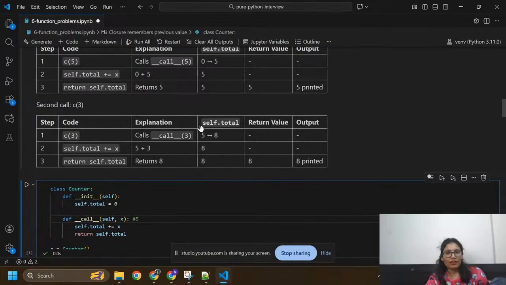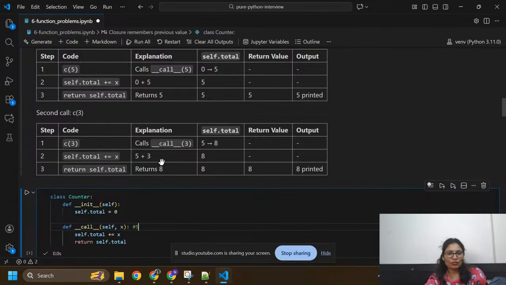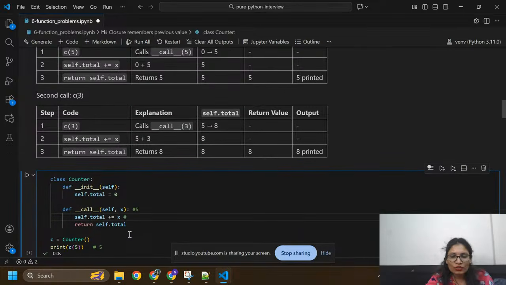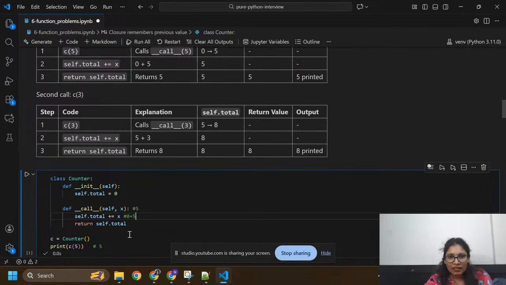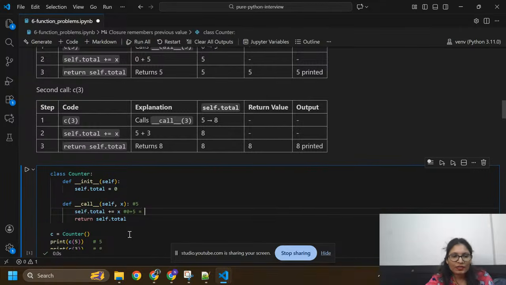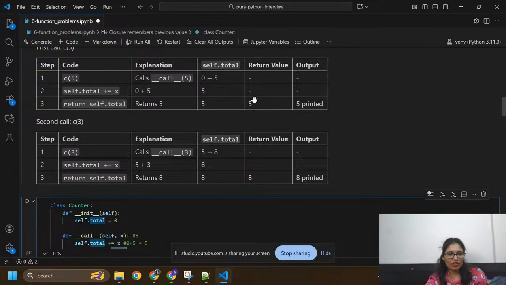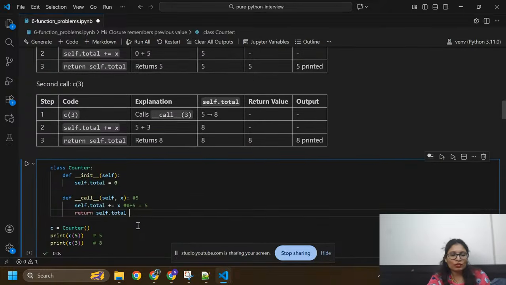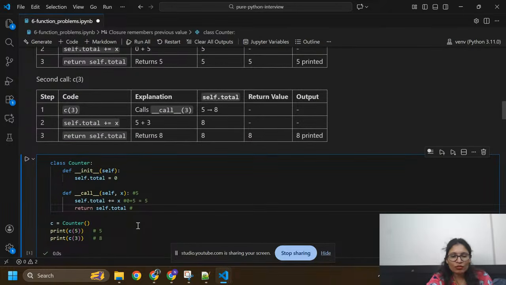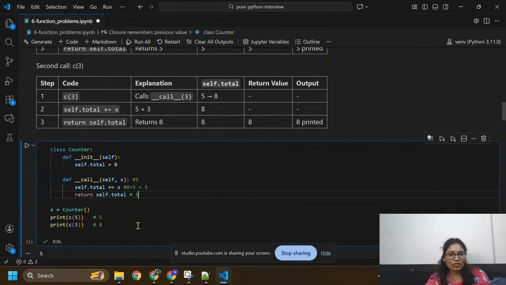Now we are going to calculate its total. Before we have total equals 0, so it will become 0 plus 5, which is 5. Then it will return self.total, which is equal to 5. Now again I'm going to check with the next input, x equals 3. So I'm going to take x equals 3, and the total will update here.